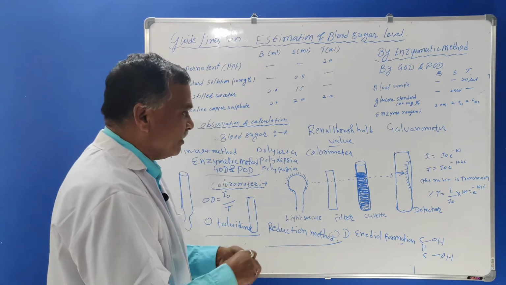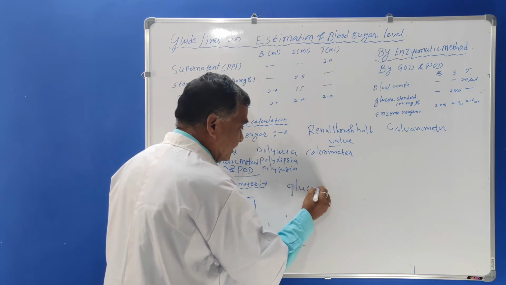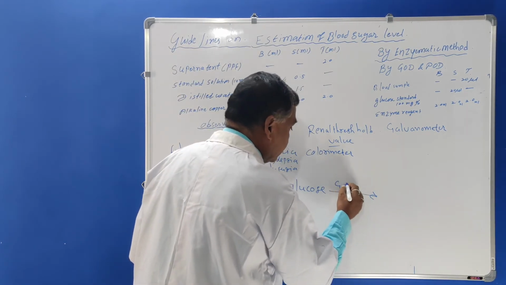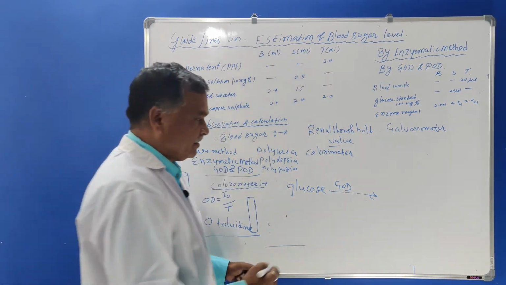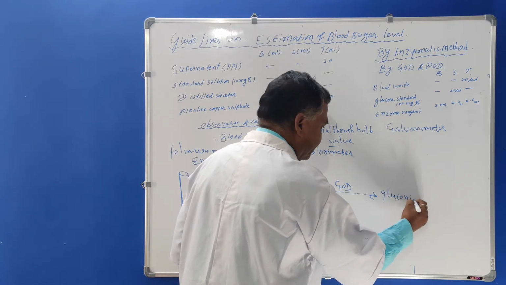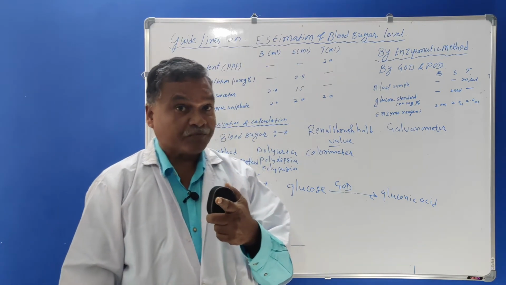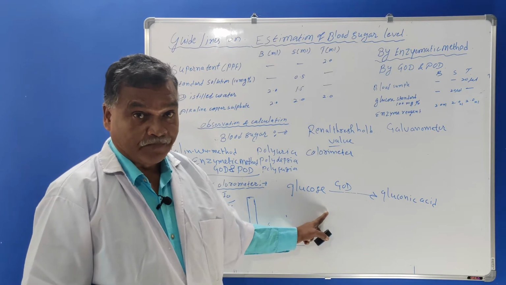I will show you here: glucose will be treated with the enzyme GOD, glucose oxidase, and will give rise to gluconic acid. I think you remember that in the chemistry of carbohydrates we have seen the oxidation reactions of glucose.